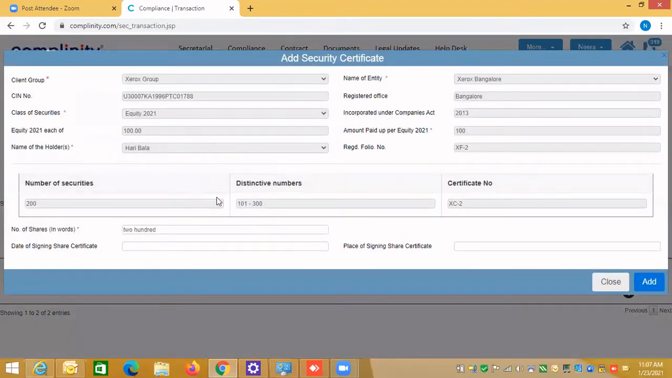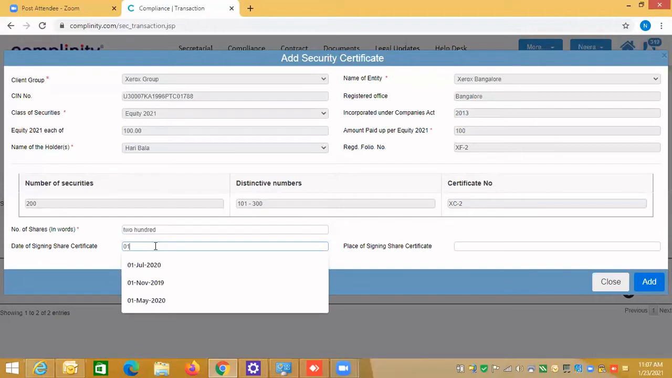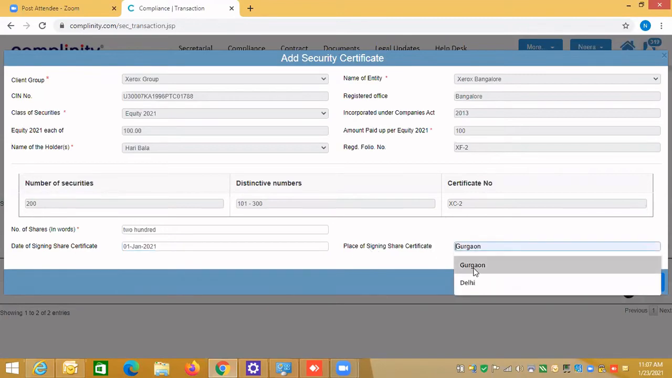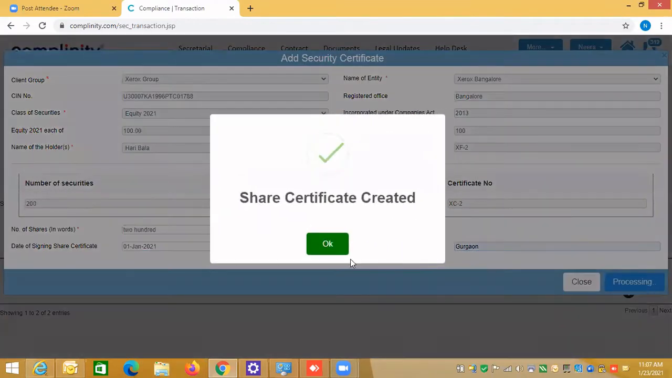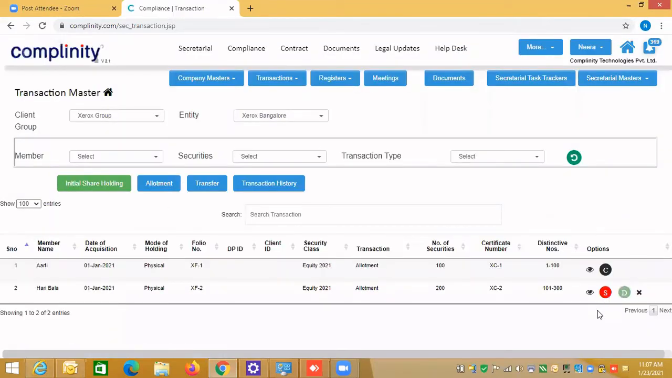Here it is 200, and let's select the date. If I select the date, the calendar will be visible. Then the place of signing, suppose Gurgaon, and I say okay. So it means I have generated one share certificate.